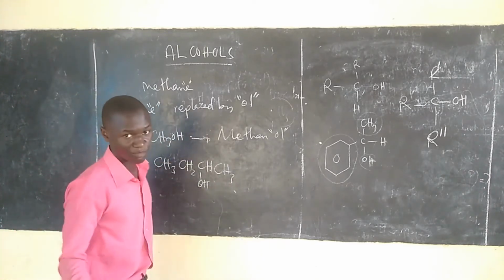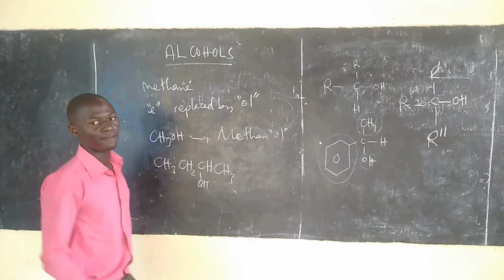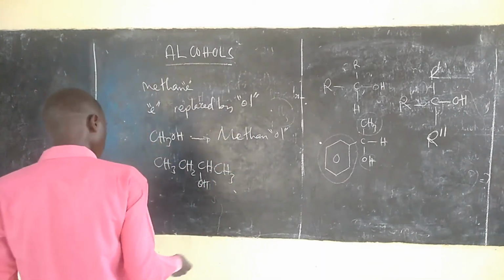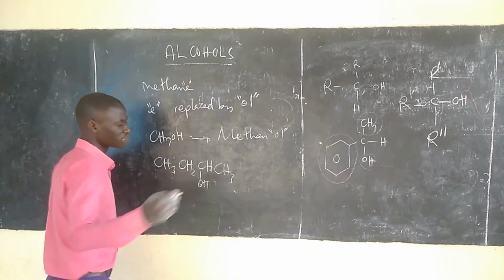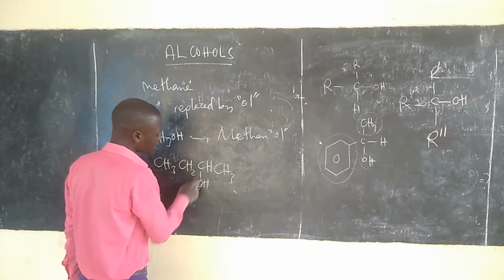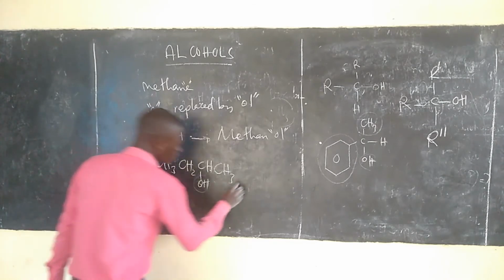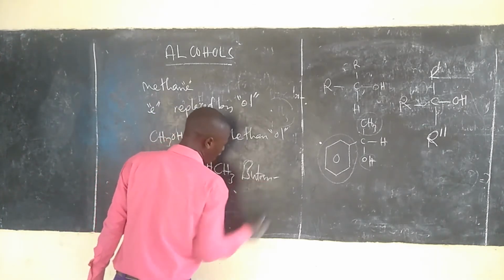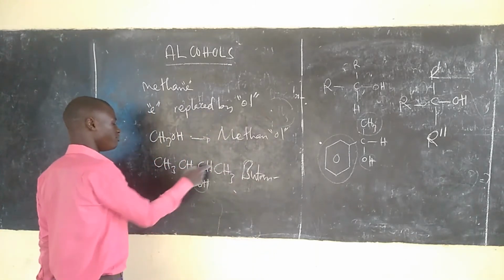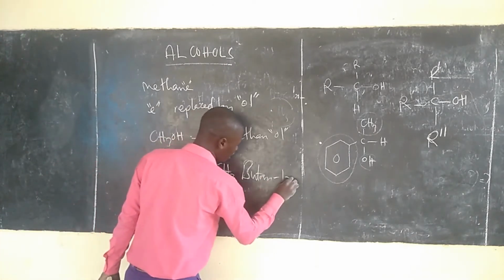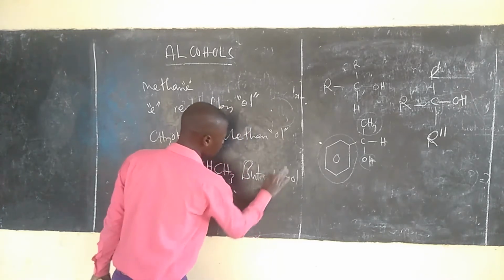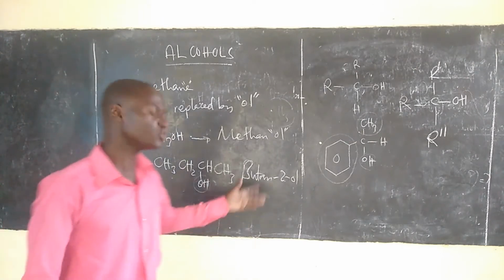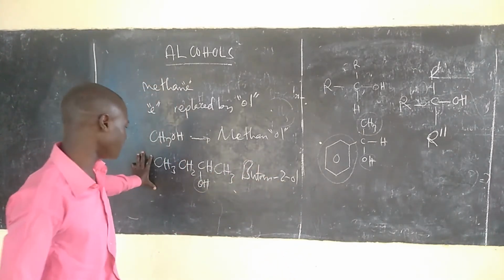Hii hapa tayari na carbon nyingi, so it's butan. Lakini pamoja na kuwa na carbon nyingi, yani kuwa butan, hii hydroxyl iattach kwenye carbon ya pili, so itakuwa kama butan hyphen 2 ol, inakuwa jina la hii compound.